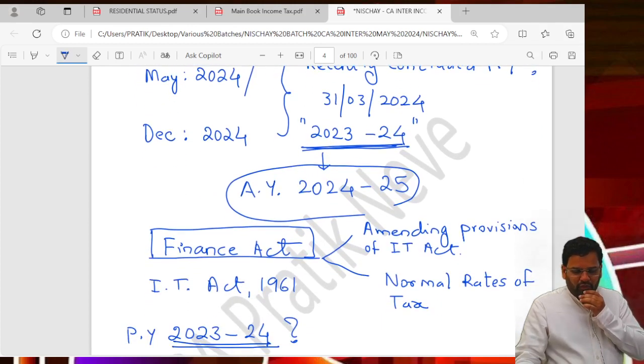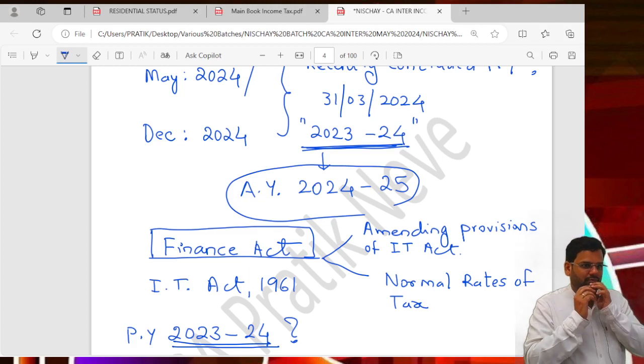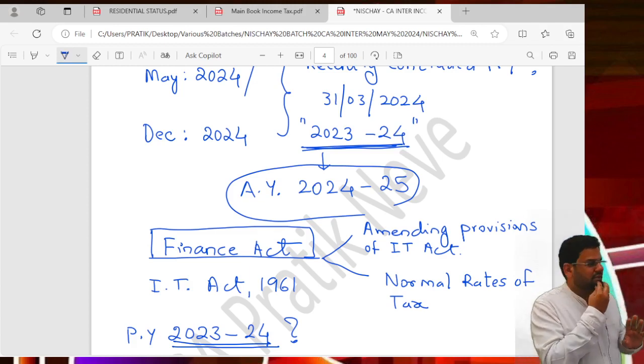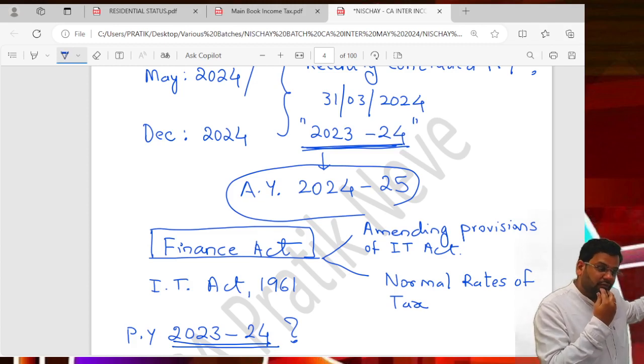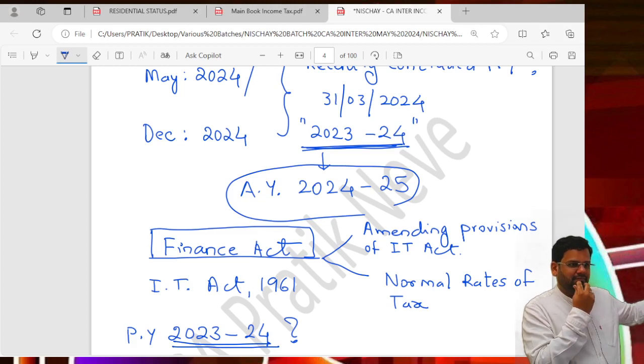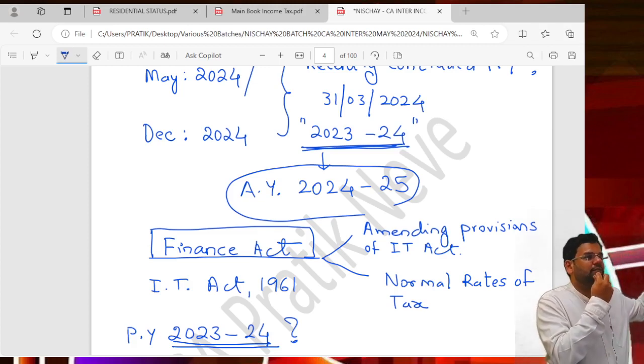So, what is the role of Finance Act? What does Finance Act do? Finance Act has two responsibilities. One responsibility is giving you rates of tax, and the second responsibility is amending provisions of the Income Tax Act.